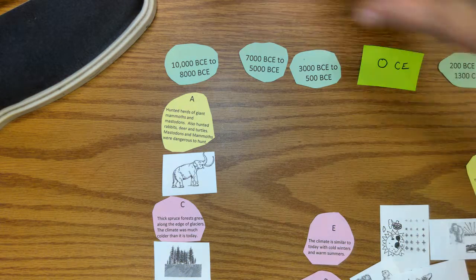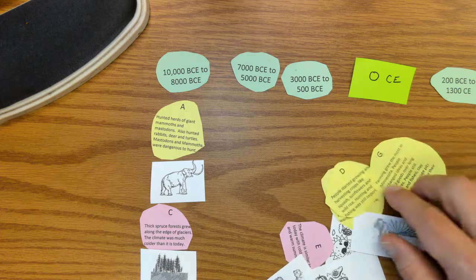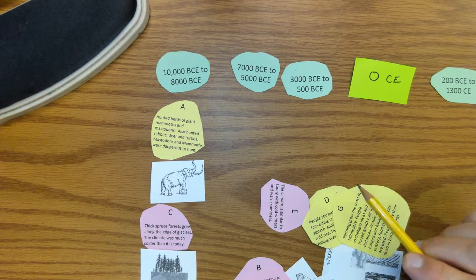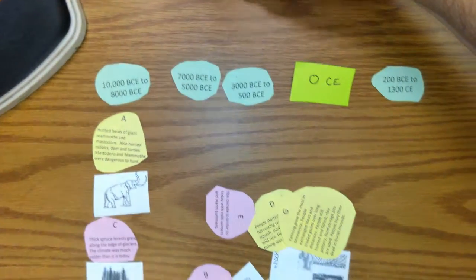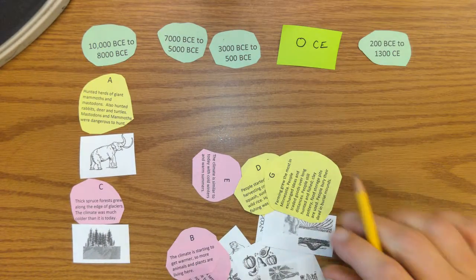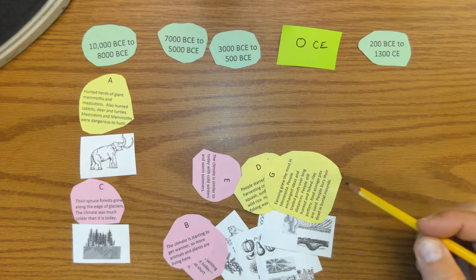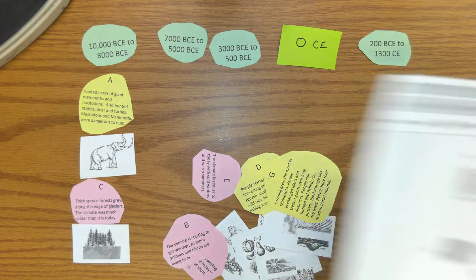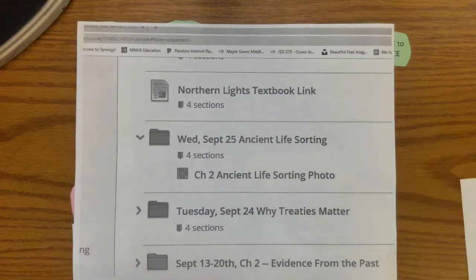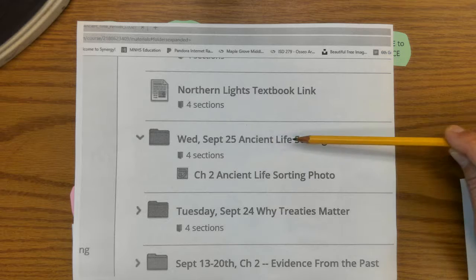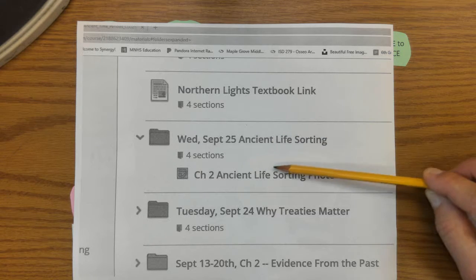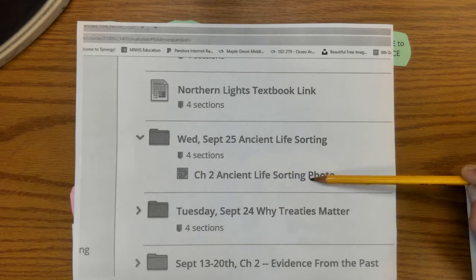All right, then what I'd like you to do is sort these descriptors and pictures for the rest of these dates. And what I need you to do then is take a photo with your Chromebook, and you're going to submit this photo into our assignment. So if you look in the MN Studies Schoology, look for Wednesday, September 25th, Ancient Life Sorting, and then for the assignment, Chapter 2, Ancient Life Sorting Photo.